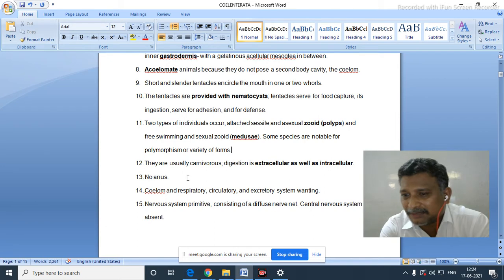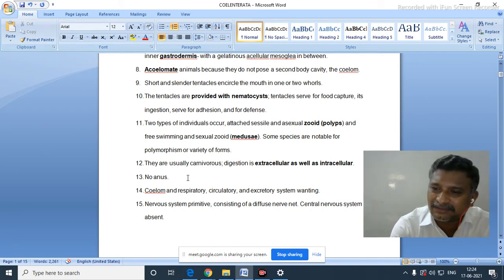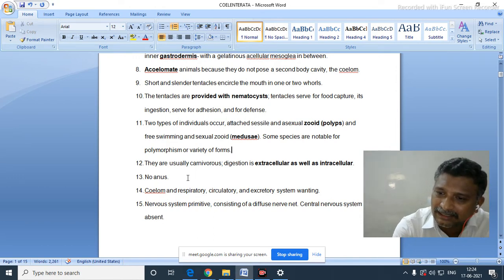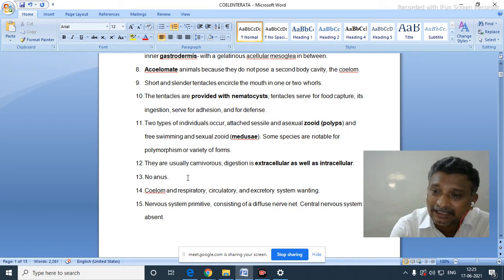Already we said earlier that some Coelenterata organisms are sedentary in nature. Yes, sedentary means they attach with the substratum completely tightly. Yes or no? Yes, sir. Means one end of their body will be strongly bound with the substratum, so only one end is open to the outside, and that end automatically becomes a mouth, but another opening of the alimentary canal may not be there.